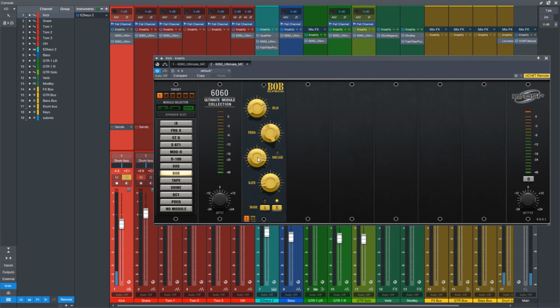Now, if we take squash completely out, we're going to get a lot more low end, and it's going to sound a lot cooler, but in the mix, it's going to be out of control. So what we want to do is just dial in a little bit of squash.